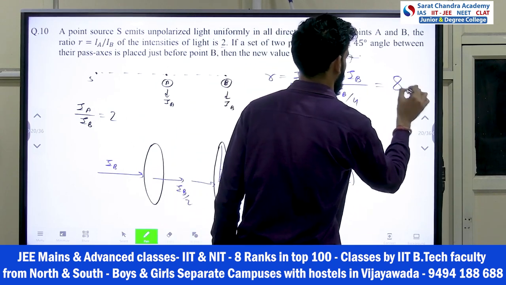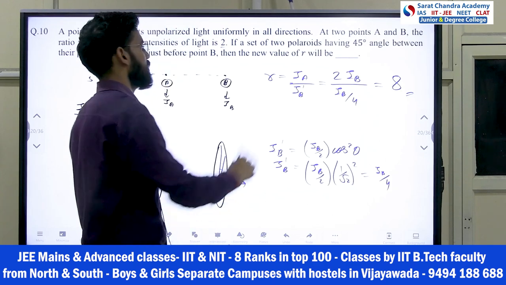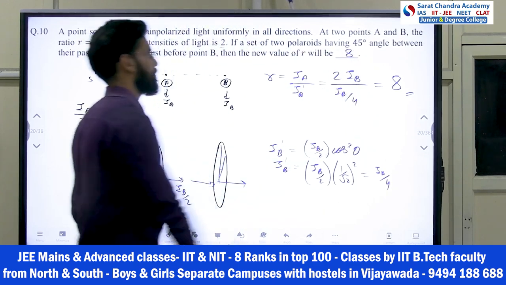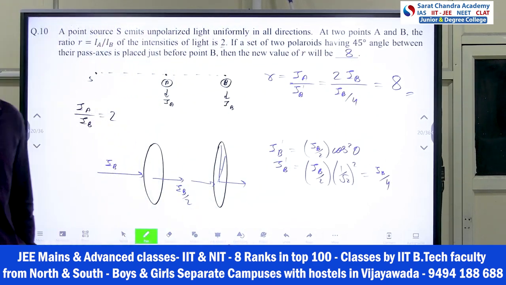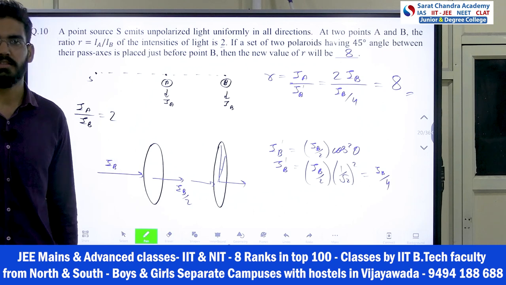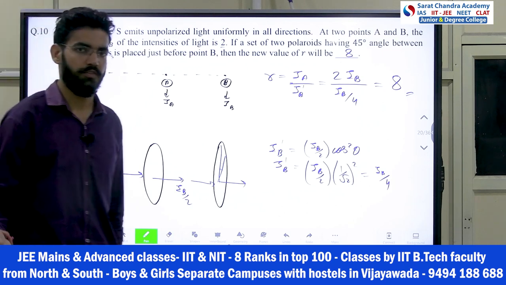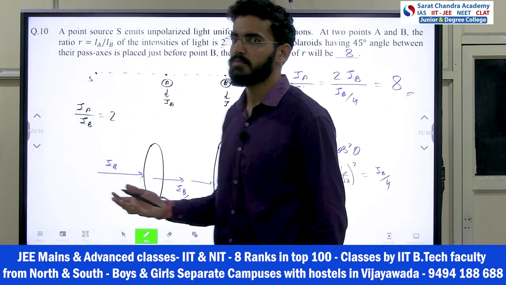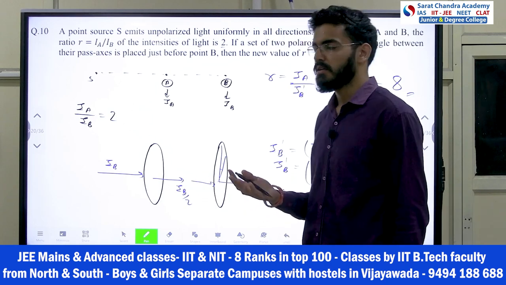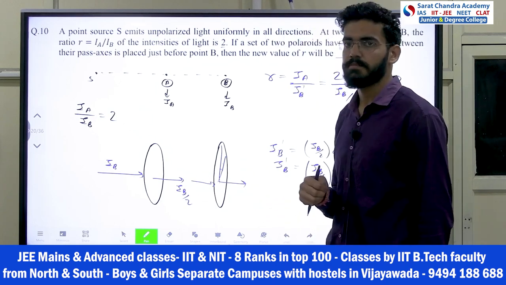So this came 8. So the new answer is, your answer will be 8. That's it. Very easy question. This is JEE main level question only. So you have to identify in the paper. Sometimes paper comes easy, sometimes paper comes hard. But we have to be ready for everything, right?